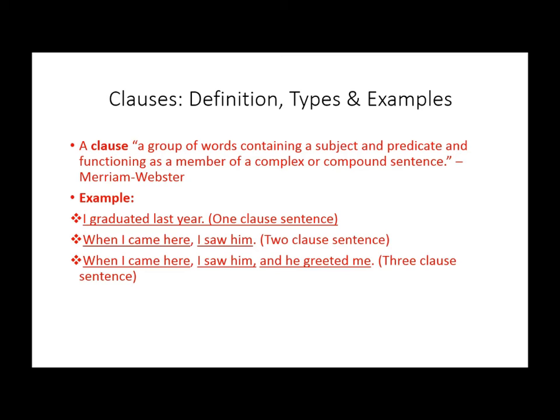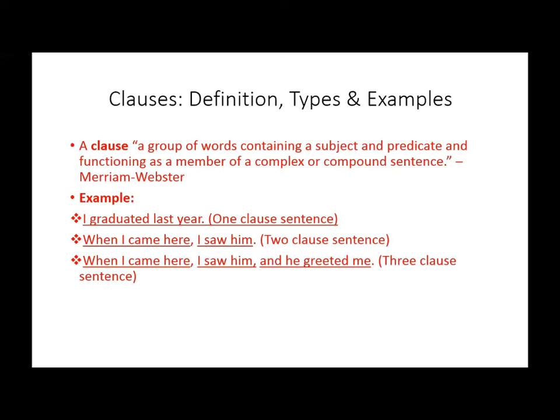You can see the examples. I graduated last year. So it has a single clause because there is only one verb, graduated. So it is a simple sentence actually. आप इसे क्लॉज भी नहीं बोलेंगे, this is a simple sentence. Second one, when I came here, I saw him. So here you can see came and saw.